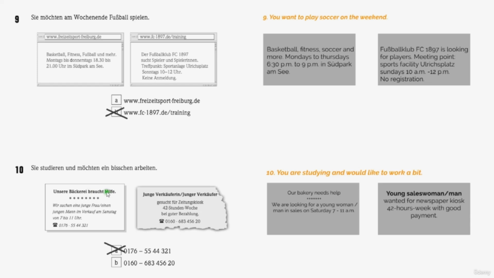Okay, small letters with an E here and then an N at the end. Wir suchen eine junge Frau, einen jungen Mann im Verkauf am Samstag von 7 Uhr bis 11 Uhr. We are looking for a young man in sales on Saturday, 7 o'clock till 11 o'clock. So the Verkauf is sales.